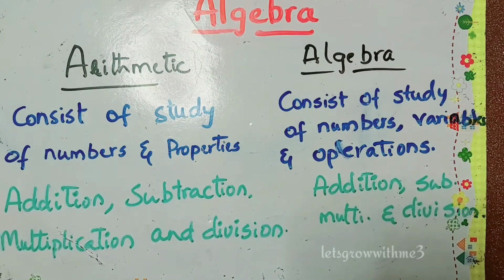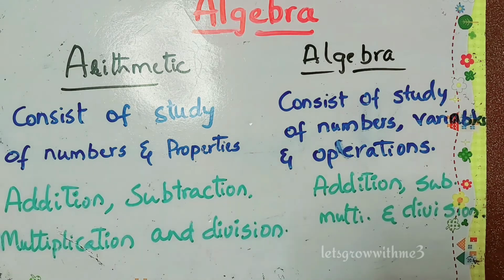Before I start algebra, I want to relate this topic to our previous topic which we learned in earlier classes, that is arithmetic. What do you mean by arithmetic? How is it related to algebra? What's the difference between arithmetic and algebra? Let's see the basic definition. Arithmetic consists of the study of numbers and properties, and we perform operations between these numbers: addition, subtraction, multiplication and division.